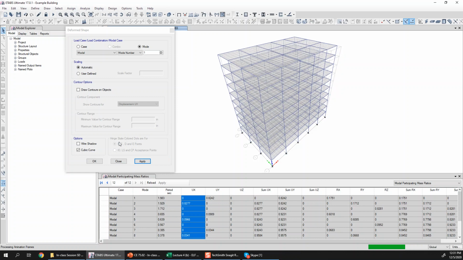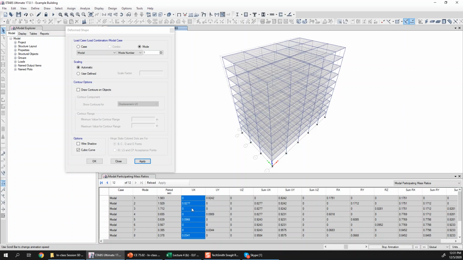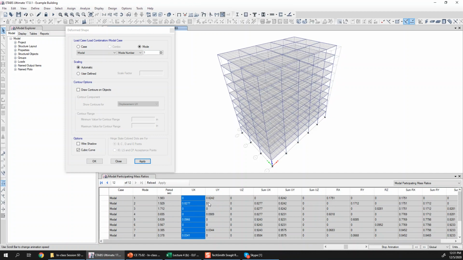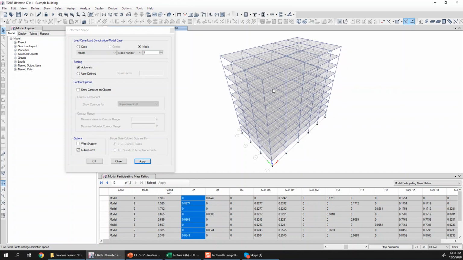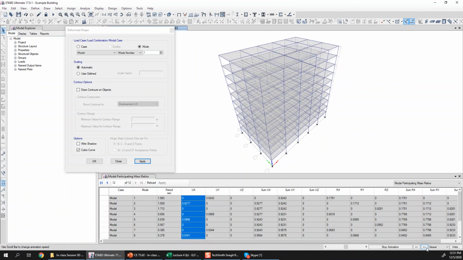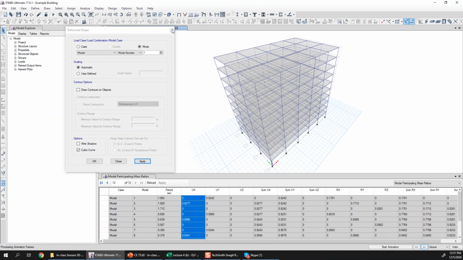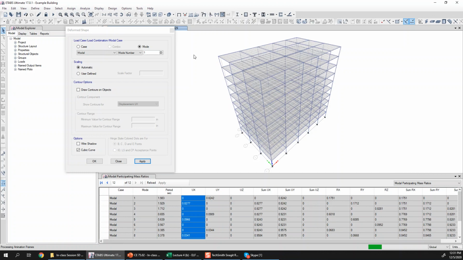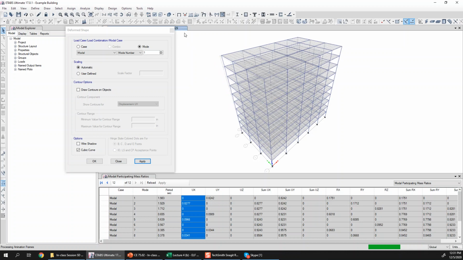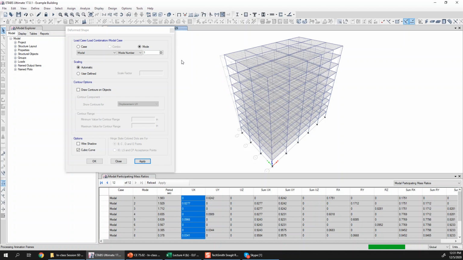So from these animations you can also confirm which mode is the first mode in X, which is in Y, which is in Z, for example. So this is the first mode in Y direction. Similarly, I go for the second mode now. So here on top you see the second mode shape as well as its time period also.